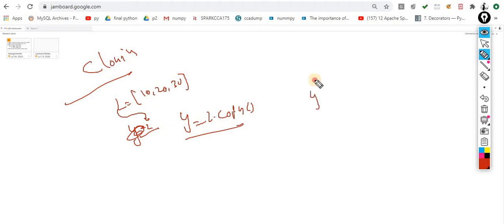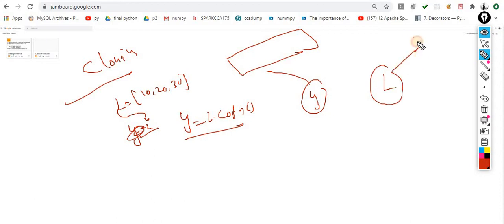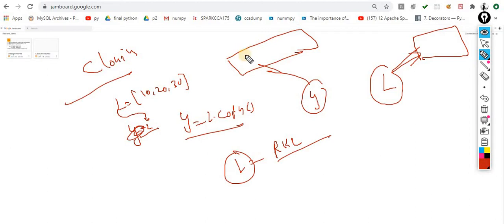Now the memory address of y is different. The memory address of L is different. Keep this point in mind. That means if Ram Kumar Lokhandwala is inside L, then Ram Kumar Lokhandwala is something else and L is something else, but both contain the same data because I copied it. So this concept is called cloning. Whatever changes are made over here, it won't reflect over here.